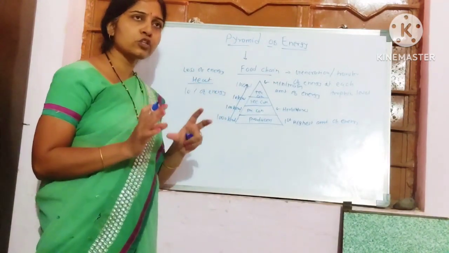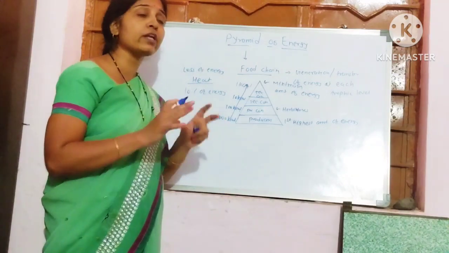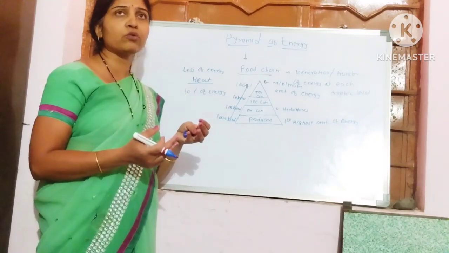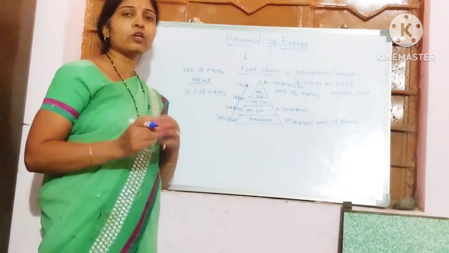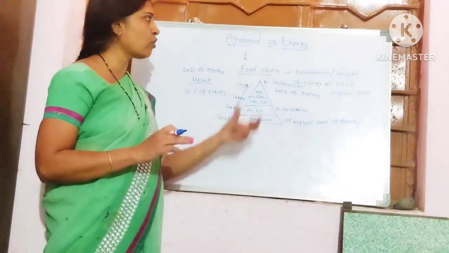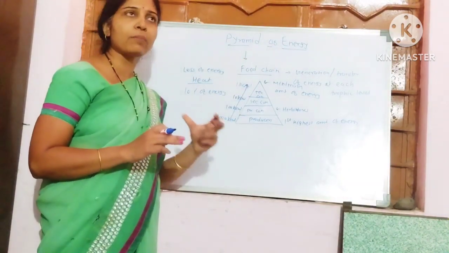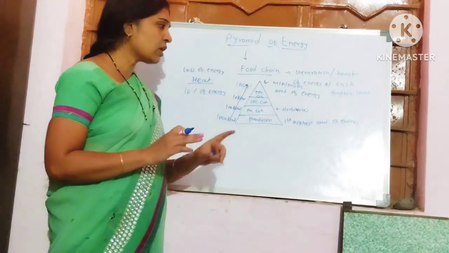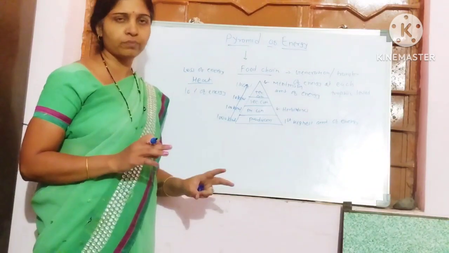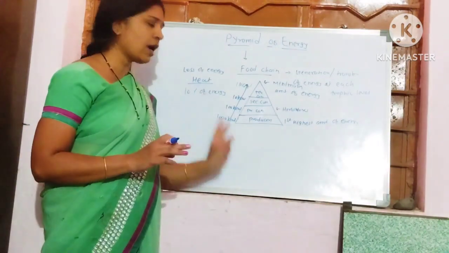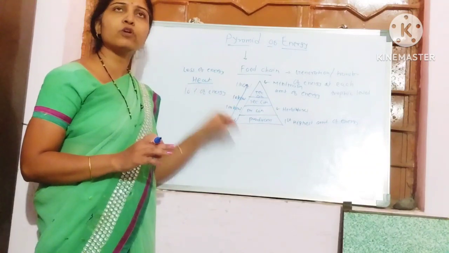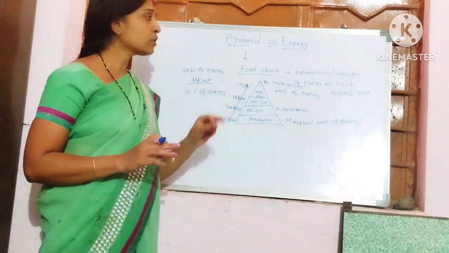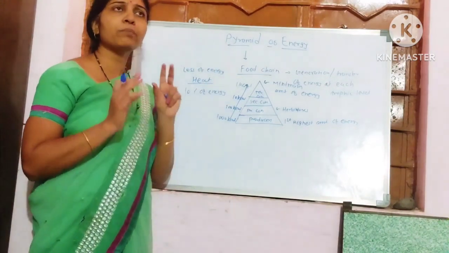Whenever we construct the pyramid of energy for any type of food chain, whether it is a desert food chain, a tree food chain, a grassland ecosystem, or an aquatic ecosystem, it must be present in the upright form. The highest amount of energy is present at the first trophic level, and the lowest amount of energy is present at the highest trophic level. So here is the information about the pyramid of energy.